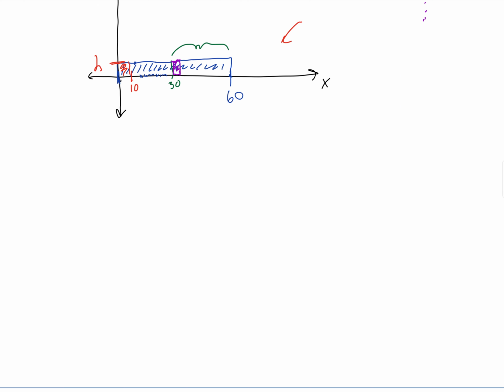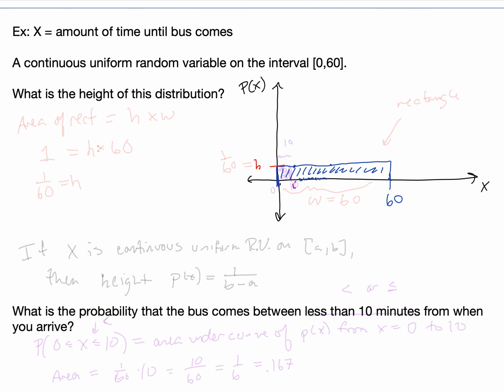Okay, so let's start by thinking about the height of this distribution. What is it equal to? Well, we see that this is a rectangle, and we know that the area of a rectangle is equal to its height times its width. The width of this rectangle is 60 minus 0, so the width is 60.